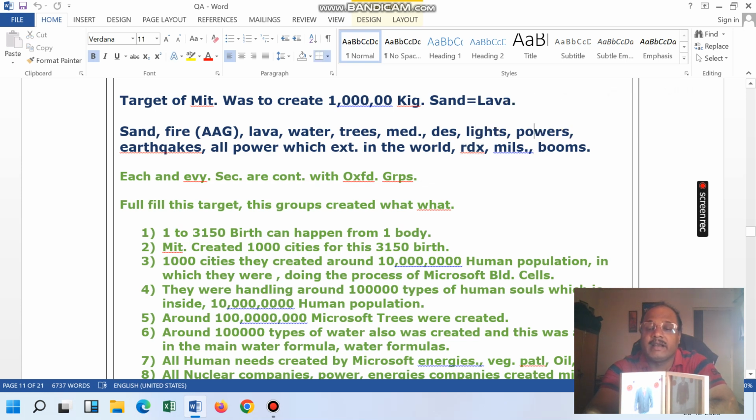Because this group directly might not get access, because power companies are there in many cities, and nuclear power companies in India are very few. So like this they check each and everything. Now each and every second of each and every sector is counted with the Oxford group. Means the Oxford group has given each and every data to the Microsoft Energy and told that this is your area, and 30 words you have given, 35 words you have taken, and like this things are there. And Microsoft groups have done this achievement, this we have seen.